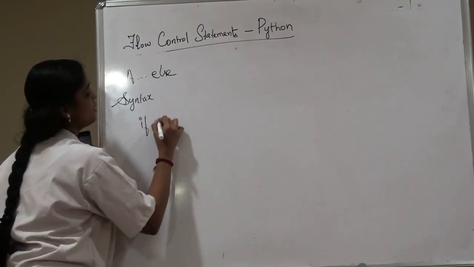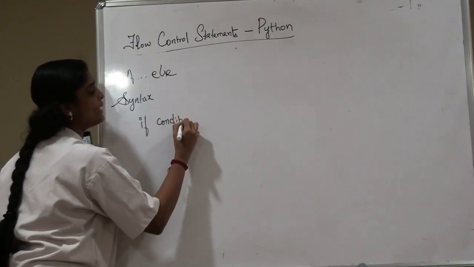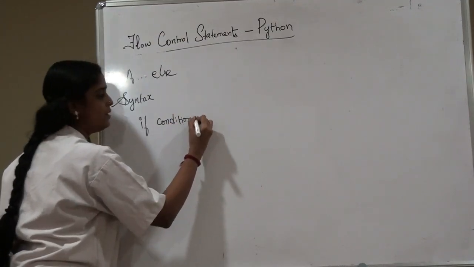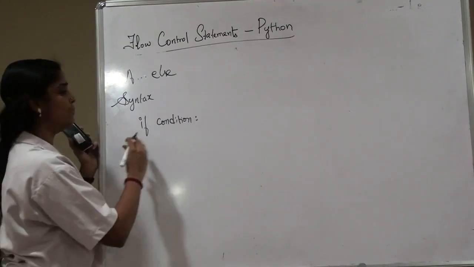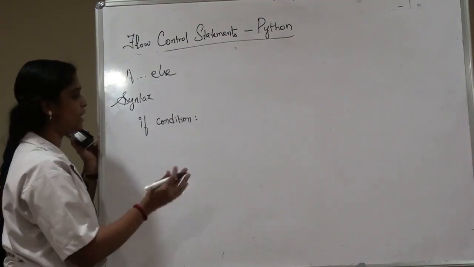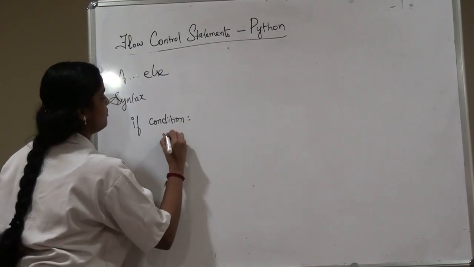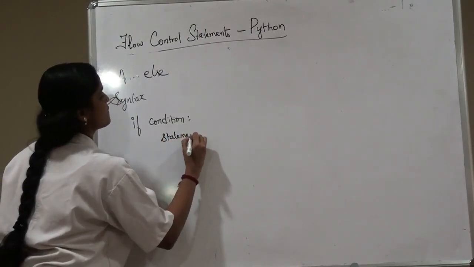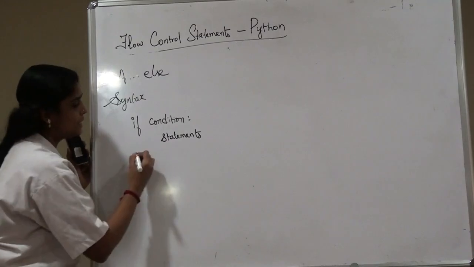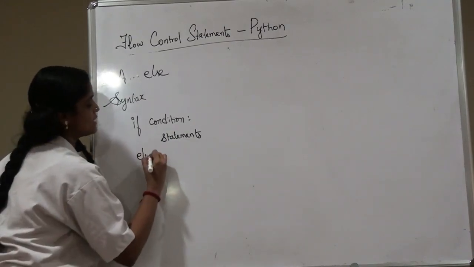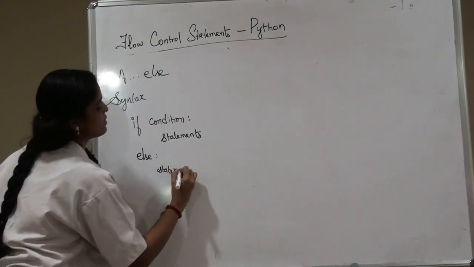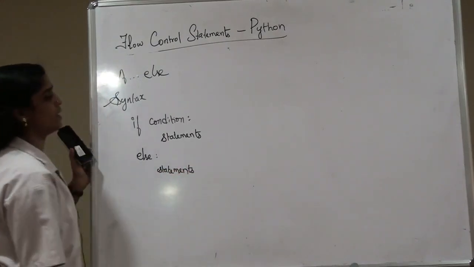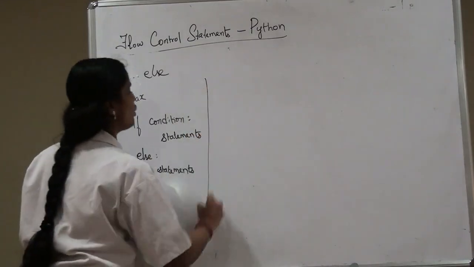If condition, again in Python we say colon, okay, then using indentation that represents the statements within the if block. Then else colon, statements. Now let me draw the flow chart for this.